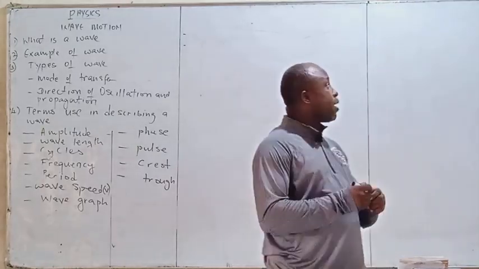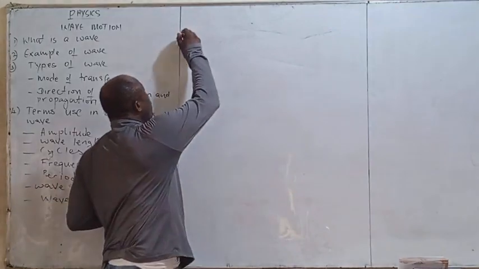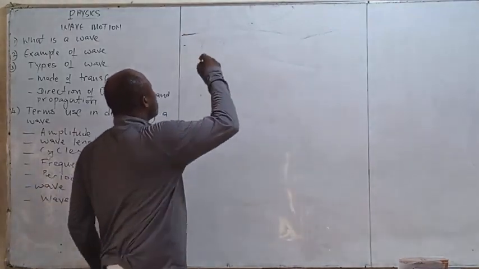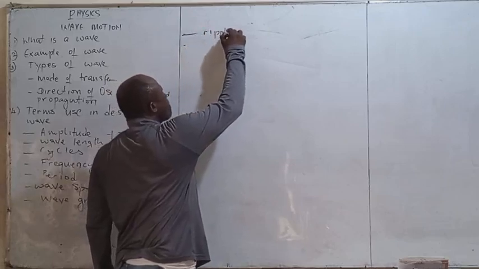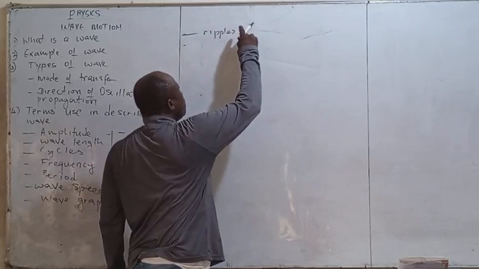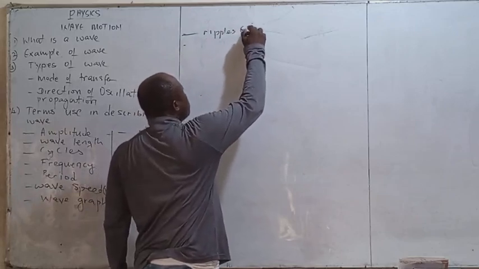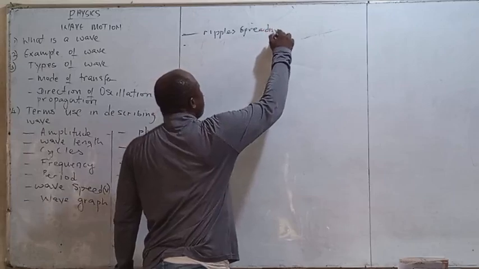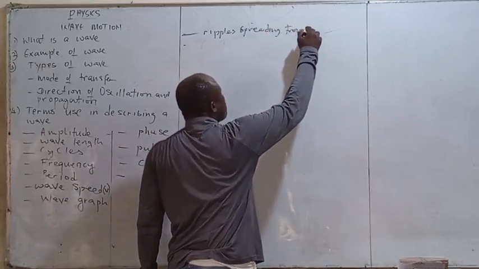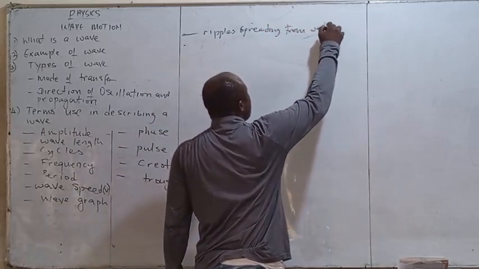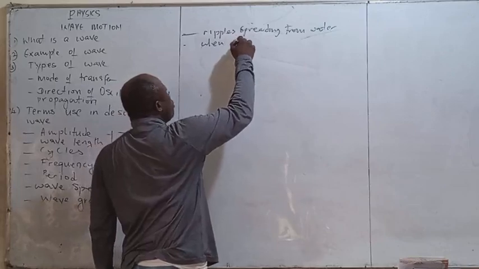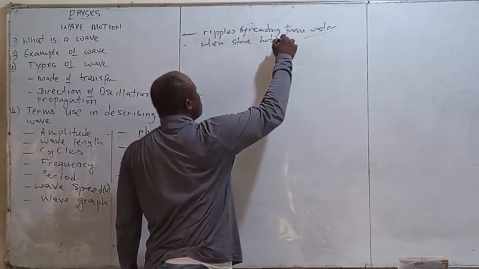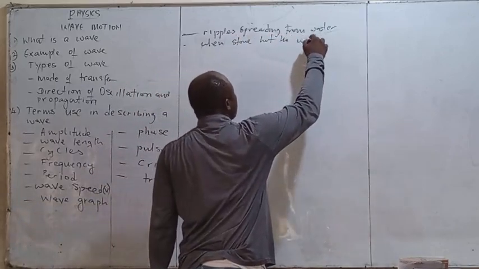Examples of wave we have, for example, ripples spreading from water when a stone hits the water surface.